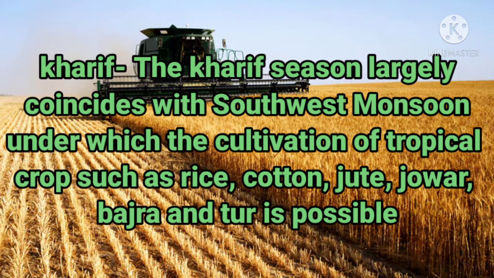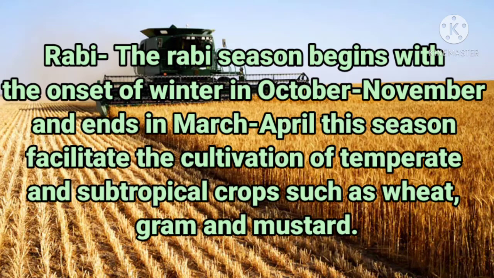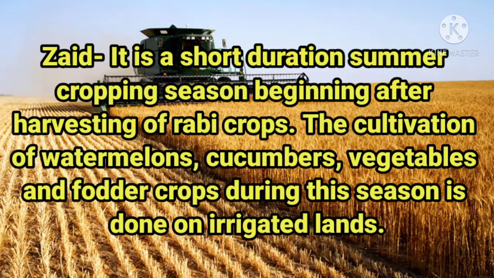The next type of crop, grown in another season, is the Rabi crop. The Rabi season begins with the onset of winter in October to November, and the harvesting time is in March to April. The low temperature conditions during the season facilitate the cultivation of temperate and subtropical crops such as wheat, gram and mustard. Then after that, the Zaid season crops are there.